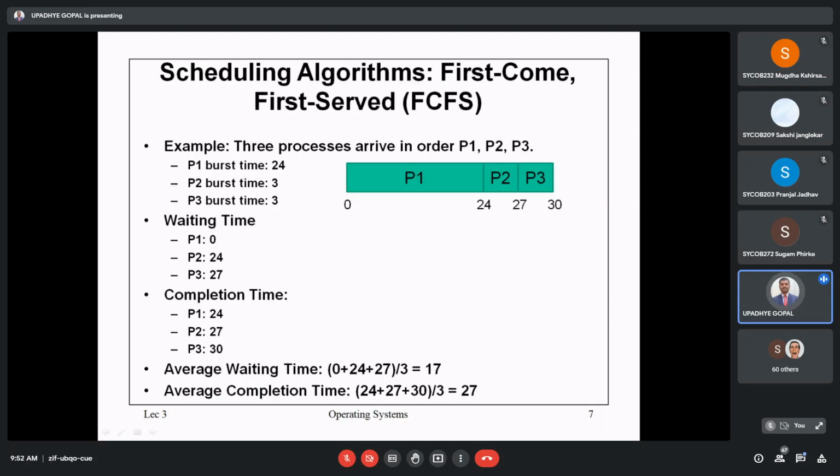Can we reduce this waiting time? Yes, we can reduce the waiting time. Can we reduce the total average completion time? Yes, we can reduce this completion time. In what way we'll discuss, right? So what will be the improvement against this particular algorithm? Reduction in the given timing. In terms of waiting time and completion time, if you are able to reduce the given timing, that can be considered as an improvement. So the improvement of the first come first served algorithm is reduction in the waiting time and the completion time, so that throughput will be more, that means performance will be more.